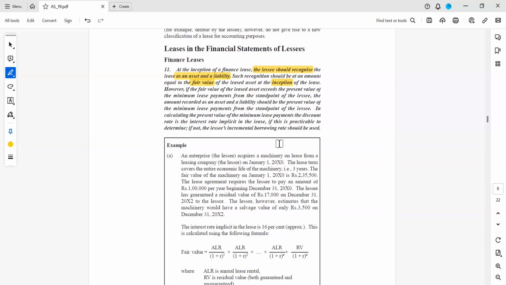By virtue of finance lease, the lessee should recognize that particular lease as asset itself. Suppose I have taken an asset on lease, then today that property will become my asset, and whatever lease payments I am supposed to pay over the lease period will become my liability.